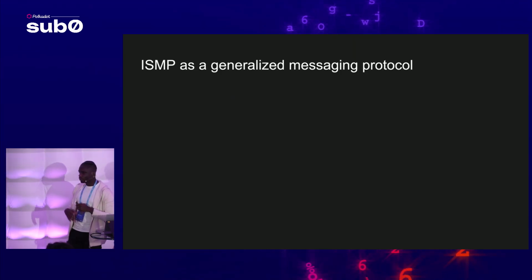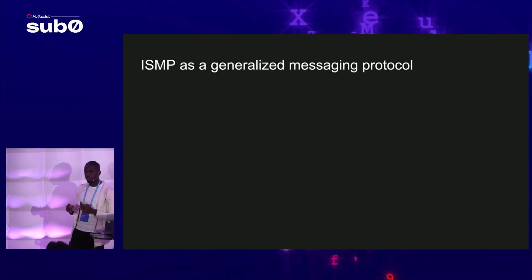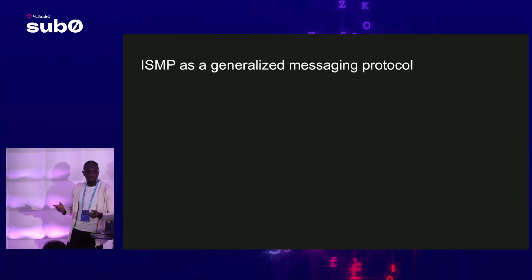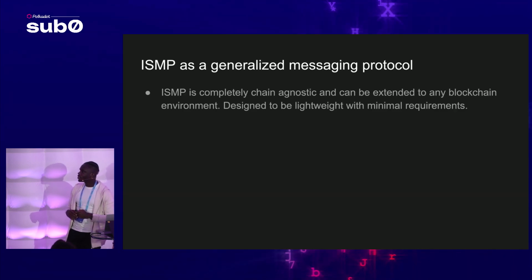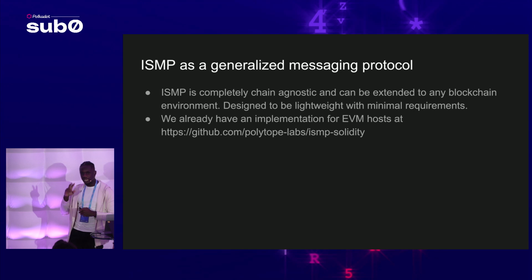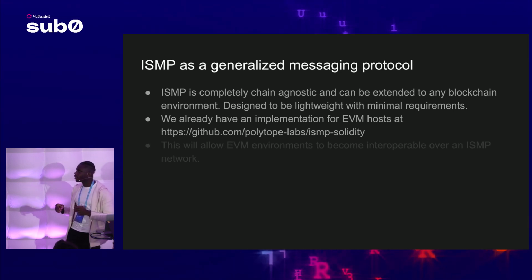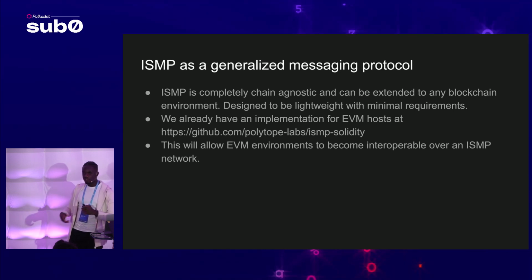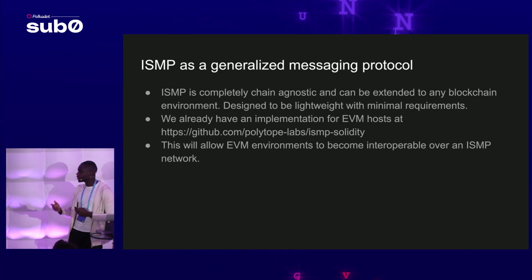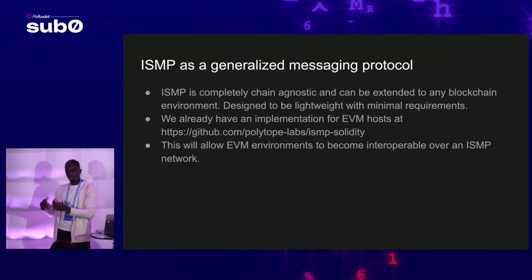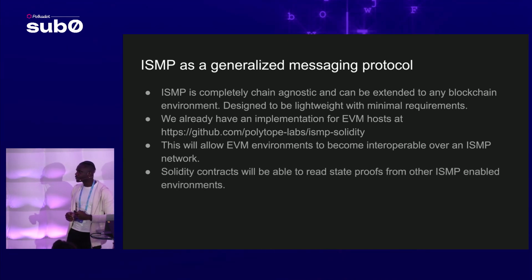Yeah. So ISMP is also a generalized messaging protocol. So it doesn't just support parachains alone. It actually is designed to support any kind of blockchain architecture. And in fact, we already support EVM. We have the ISMP Solidity repo. It's on our GitHub if you're interested. And this allows EVM contracts to become interoperable. They can send requests, they can receive responses, what have you. They just need a relay that will send out these requests and responses.